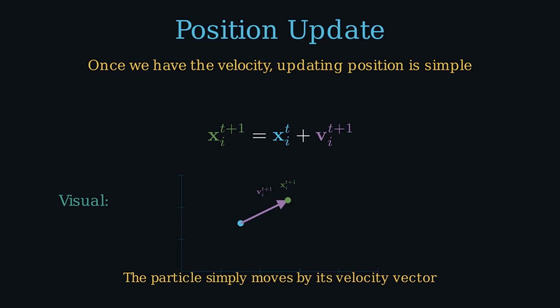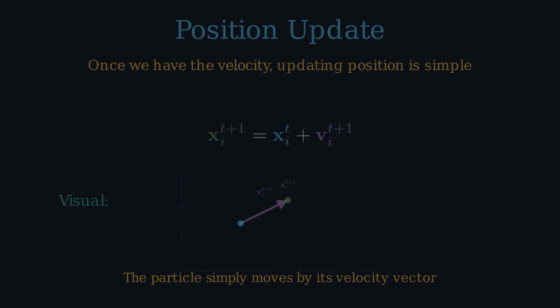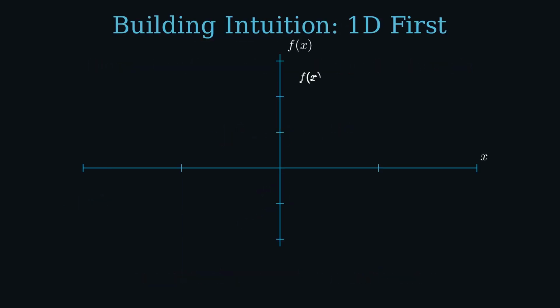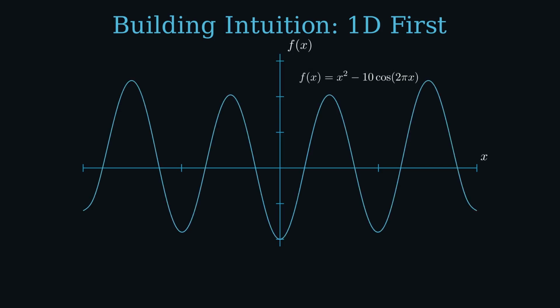Before we throw the full 2D swarm at you, let's strip the problem down to one dimension. Same algorithm. Same three forces, but now the search space is just a line, and we can watch exactly what's happening. This is the Rastrigin function in one dimension. A classic stress test for optimization algorithms.